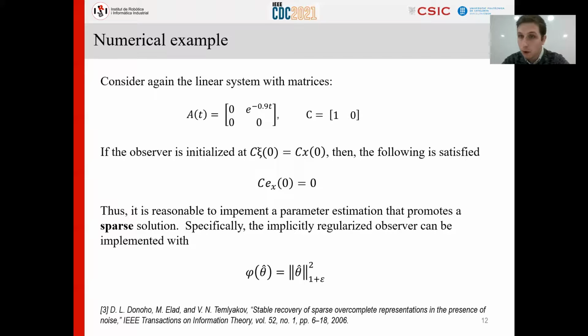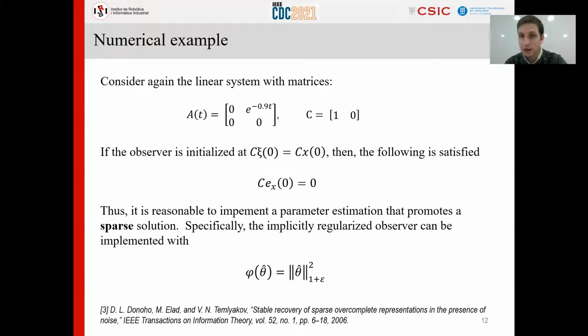And how can you promote a sparse solution? In the optimization context, it's well known that you can promote zeros in the solution by including a regularization factor that is the norm 1 of the parameters. You cannot directly implement this here because the norm 1 is not strictly convex. However, you can design a function phi that is the norm 1 plus epsilon, with epsilon close to 0. With that, you get a function close to the norm 1 that is strictly convex.